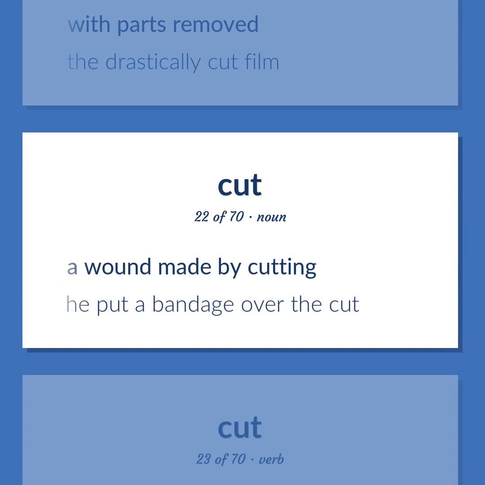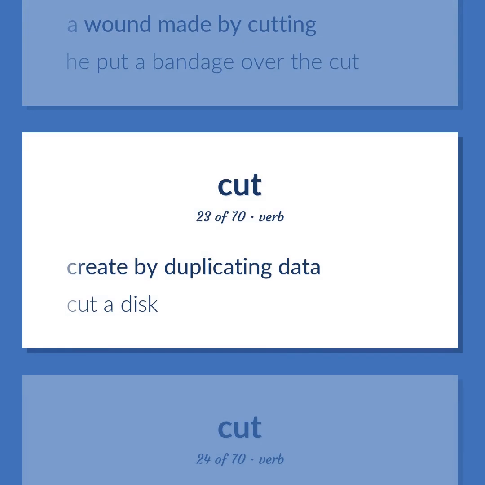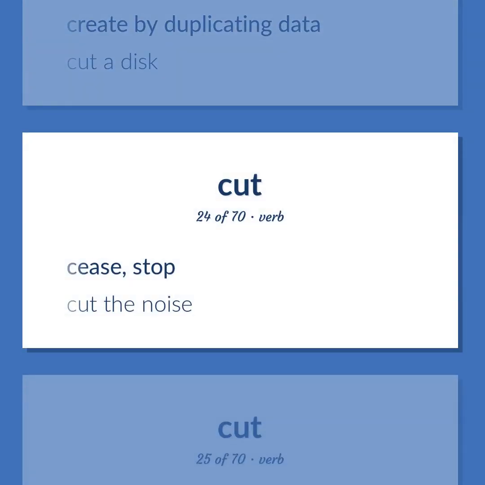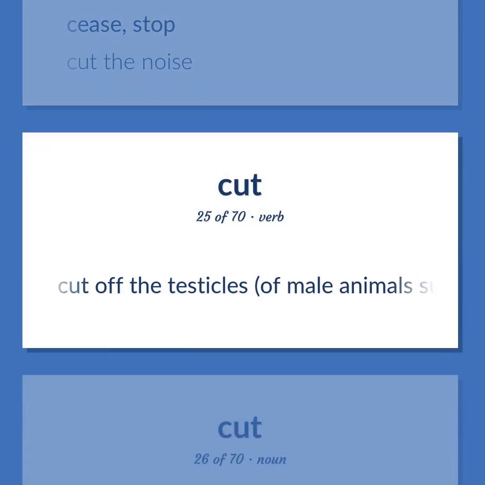A wound made by cutting. He put a bandage over the cut. Create by duplicating data. Cut a disk. Cease, stop. Cut the noise. Cut off the testicles of male animals such as horses.